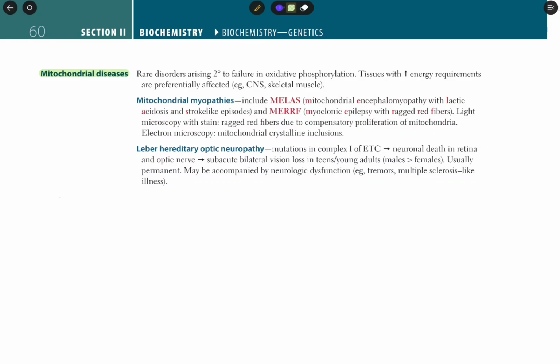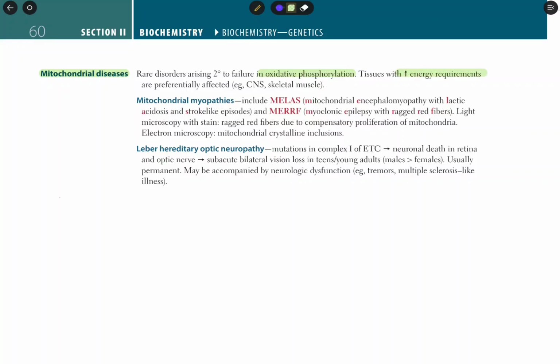Now we will be discussing the mitochondrial diseases. These are rare disorders arising secondary to failure in oxidative phosphorylation. Mitochondrial diseases arise after the failure of oxidative phosphorylation, the energy generating process that takes place in the mitochondria, in tissues with high energy requirements.